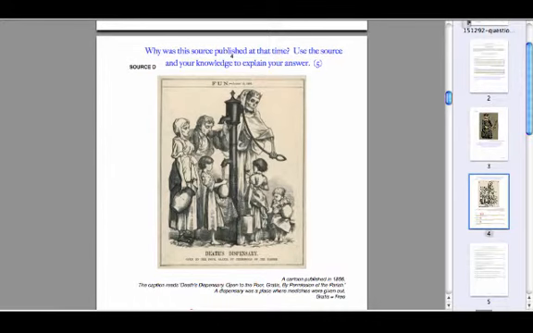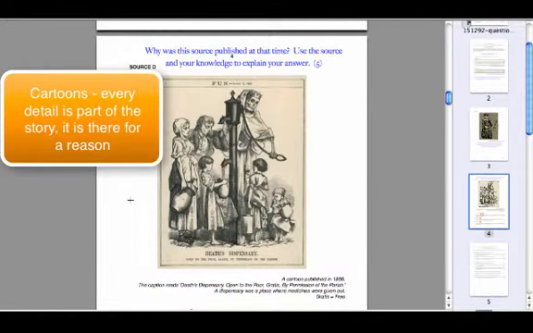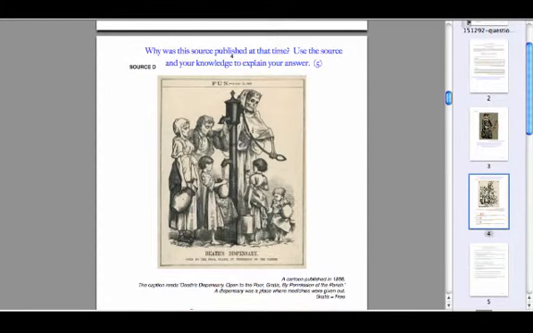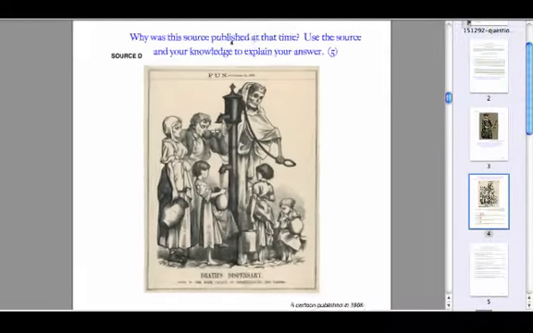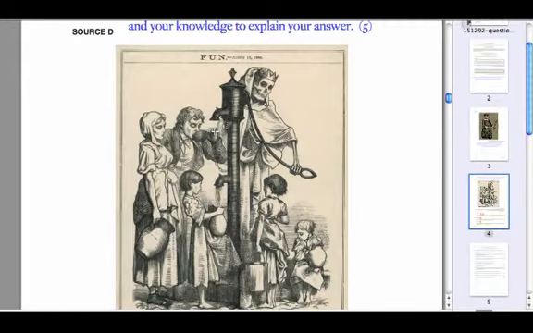So let's have a little look at what we've got going on in this source. Remember, when we're working with cartoons of this nature and drawings of this nature, every last detail is there for a reason, so all of it is trying to tell us a story, and that includes the title down the bottom as well. So we'll leave the date for now, and we'll just think about what the message of this source is. So let's just zoom in a little bit so we can see it more clearly.